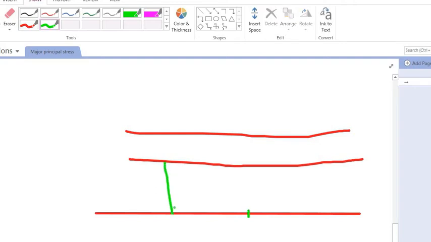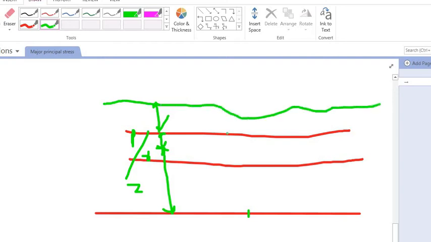From the datum to the center of the pipe, this is my Z, right? Plus some height, that is P upon gamma, plus the velocity head, that is V square upon 2g, right? So here it will come somewhere here, like this, right?